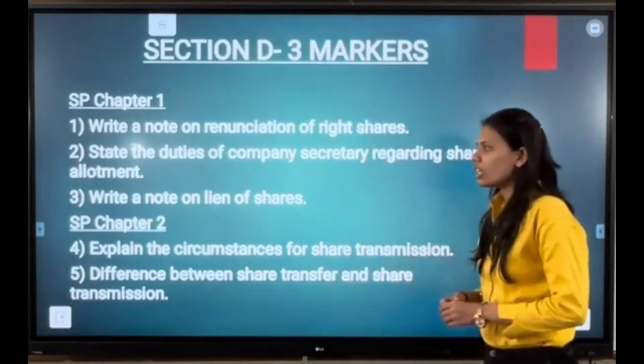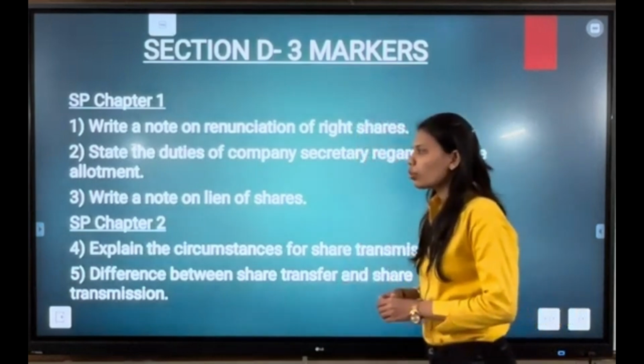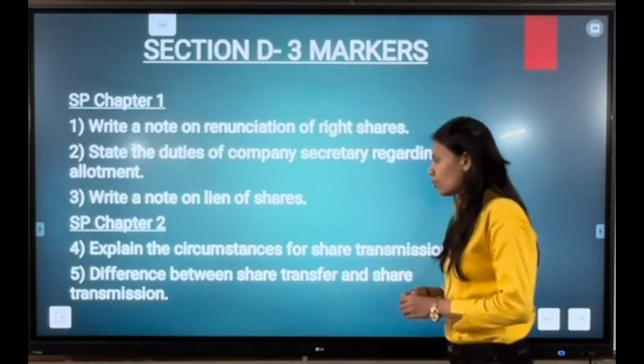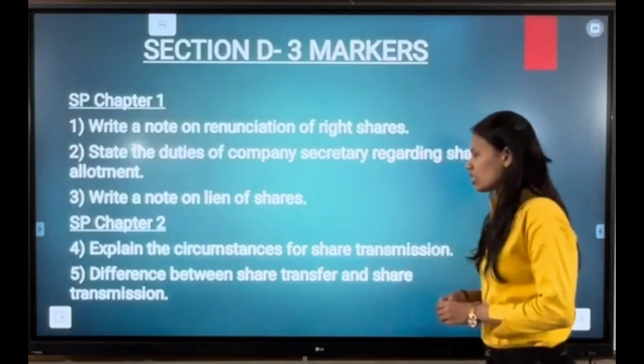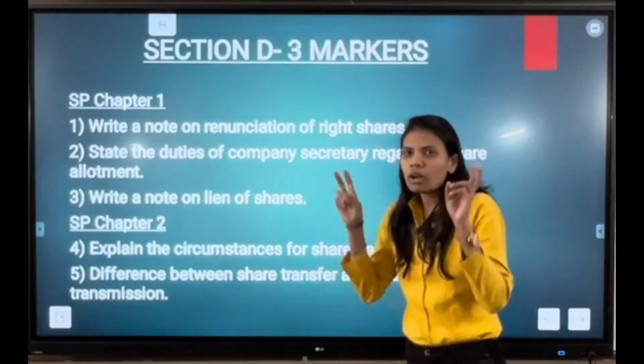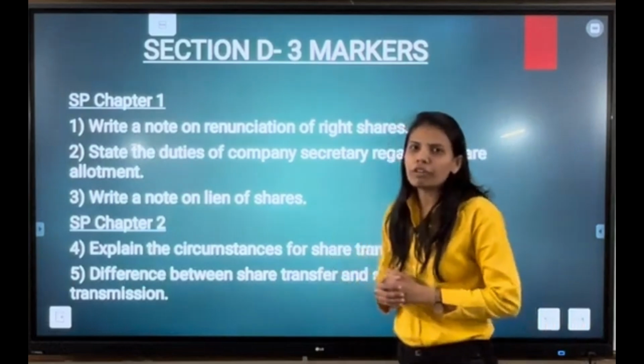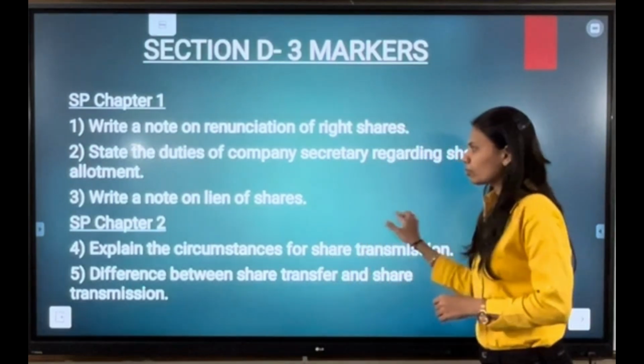Next, moving ahead with SP chapter number 2, we have our first question as: explain the circumstances for share transmission. Difference between share transfer and share transmission. You do not have to forget to write point of difference in the differences.